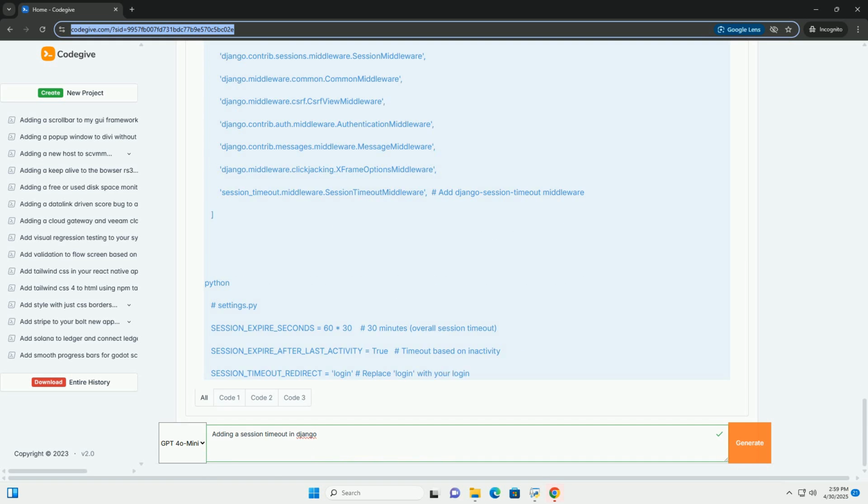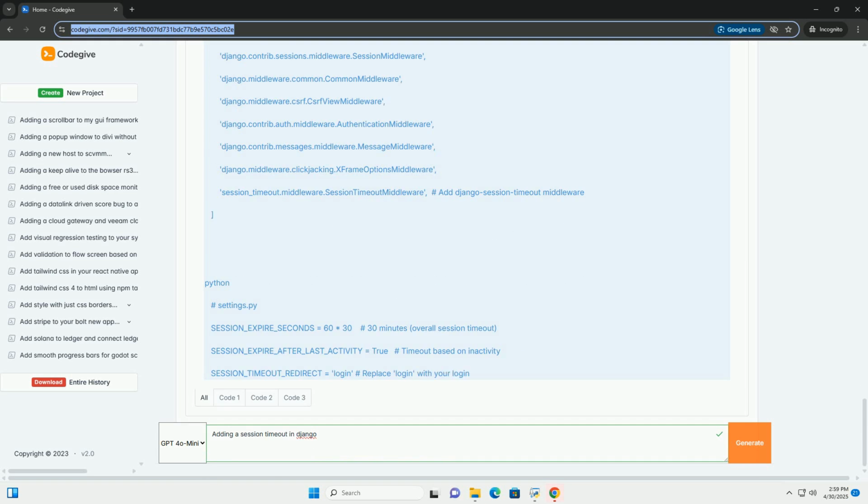SESSION_TIMEOUT_KEY, optional, customize the key used to store session expiry information. Optional settings: SESSION_TIMEOUT_IDLE_REDIRECT, specify a different redirect URL for idle timeouts. SESSION_TIMEOUT_TEMPLATE, provide a custom template to display a warning message before session expiry.